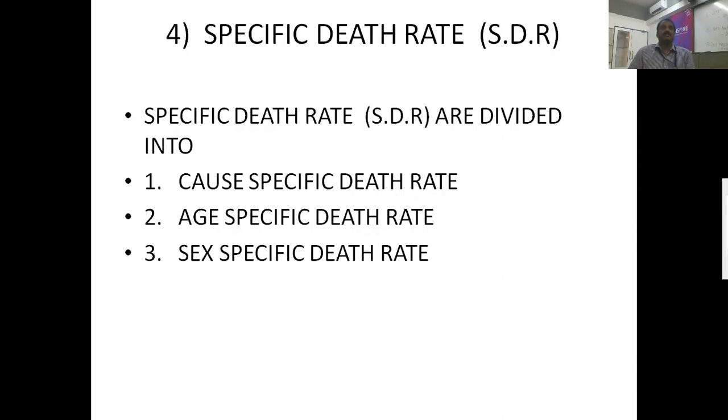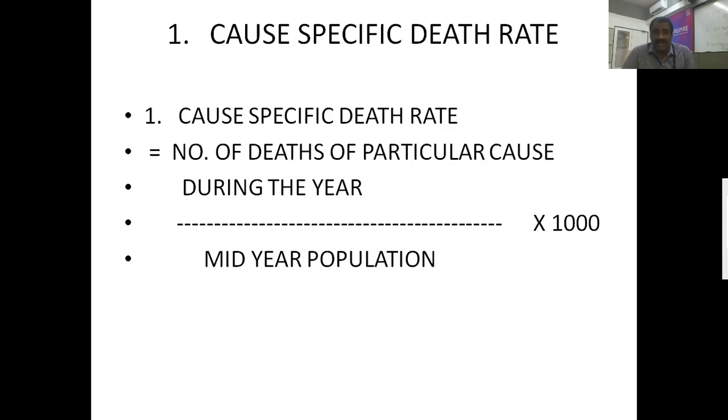Next, the first one, the cause specific death rate. Under the cause specific death rate, it is the number of deaths of a particular cause or a specific disease during the year divided by mid-year population into 1000.